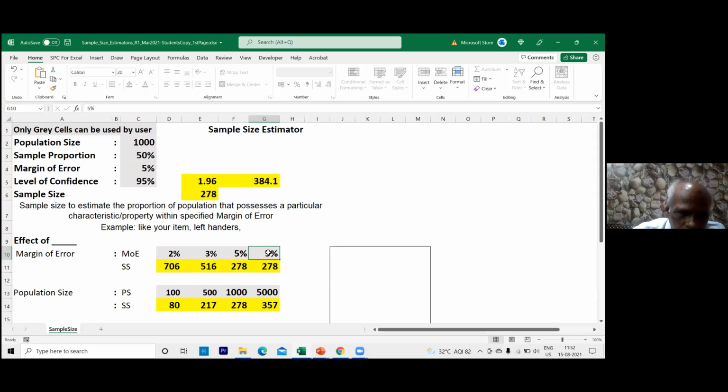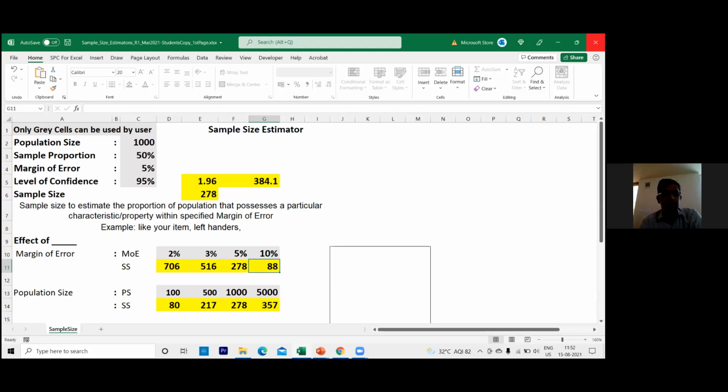So you can use this, play around, whatever value you want to put, you can put here, and the sample size will be given here. If population size is 1,000. This is MOE. For varying population size, the sample size is given here, just to speed up your process. That's all, right? So you can use this sample size estimator. I will also give you a more thorough sample size estimator for a professional look. Probably you'll have to join black belt. Otherwise, I'll save it. I will probably share it in the Tuesday class. Okay, clear? Can I close this? Yes, sir.